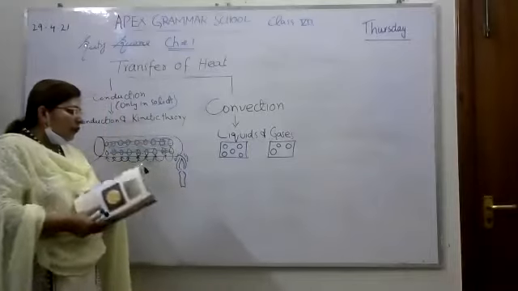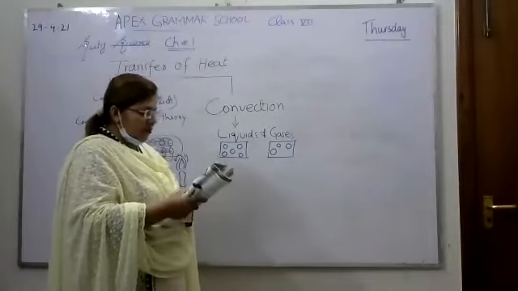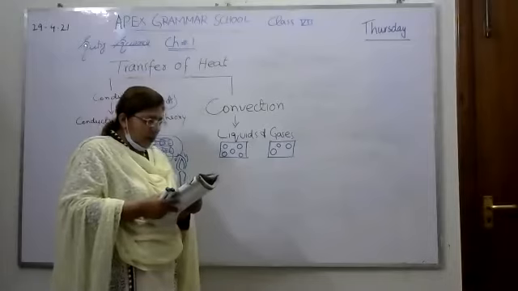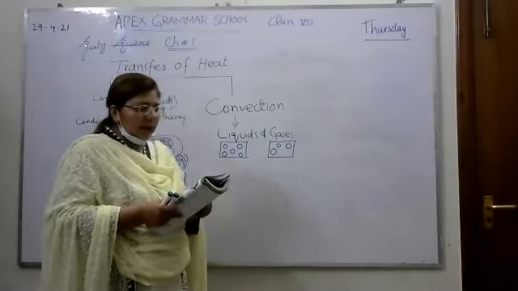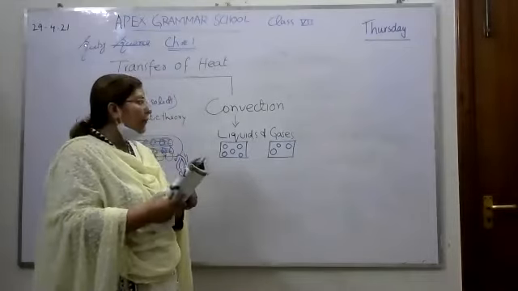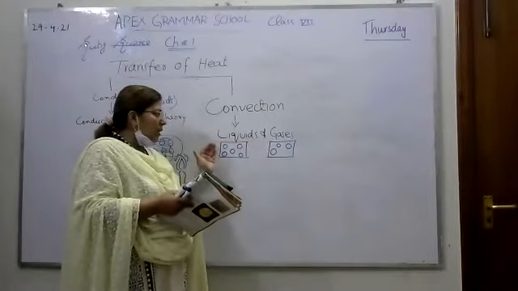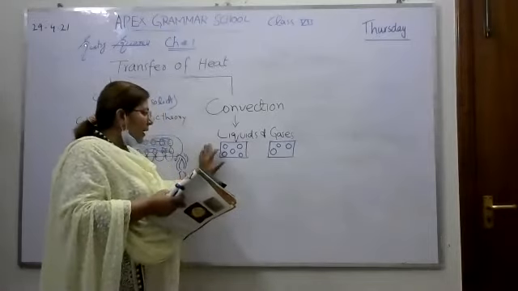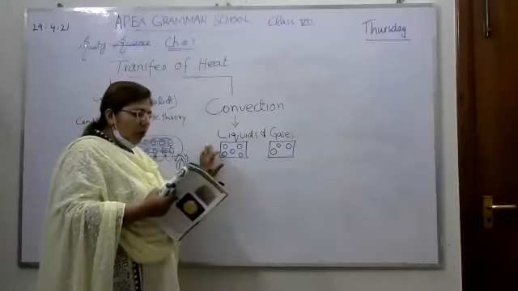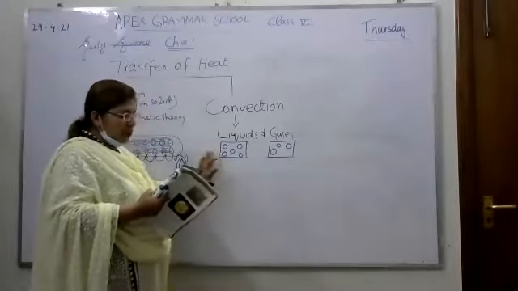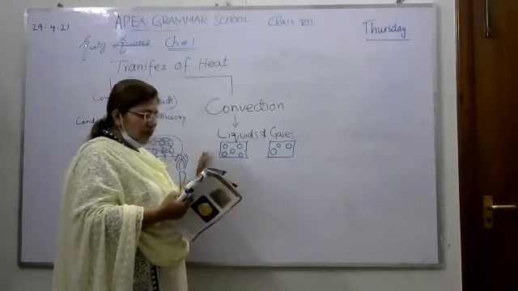So first of all, we will discuss the definition of convection. What is convection? Underline: liquids and gases may be poor conductors of heat, but they can carry heat because their particles are free to move. Yes, we know that liquids and gases are poor conductors of heat. But because their molecules can move freely, they can pass heat. So convection cannot happen in solids. The particles are held in a framework and cannot move around as they do in liquids and gases.